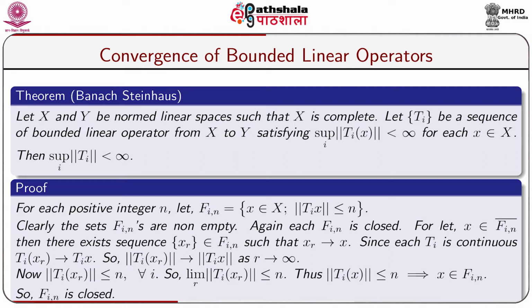So, limit over r of norm of Tixr is less than or equal to n. Thus, norm of Tix is less than or equal to n implies x belongs to Fin. So, Fin is closed, and hence Fin bar equals Fin.